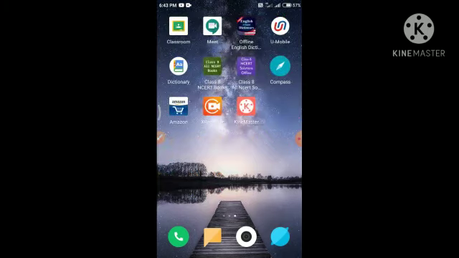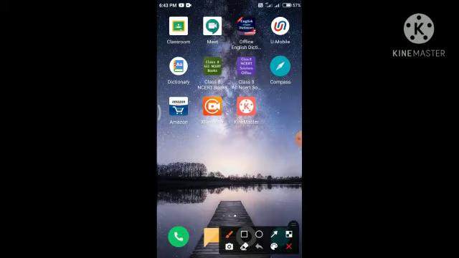So here I want to show you, you can see that there are only 11 apps. From these 11 apps I have chosen two apps: this Class 8 NCERT Solutions and this Class 8 NCERT Solutions Offline. These are the two apps, and also an additional app I want to show you, the AA Dictionary and English to English Dictionary. These are very rare apps you can install by the given link in the description below.